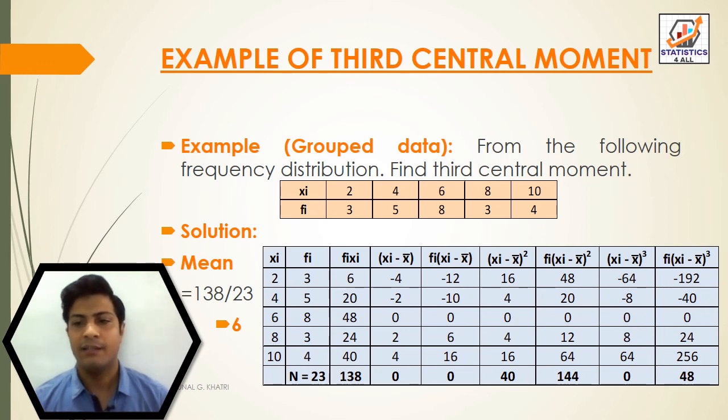Now finally, the frequency fi into xi minus x bar whole cube, that is, this value, xi minus x bar whole cube into frequency.